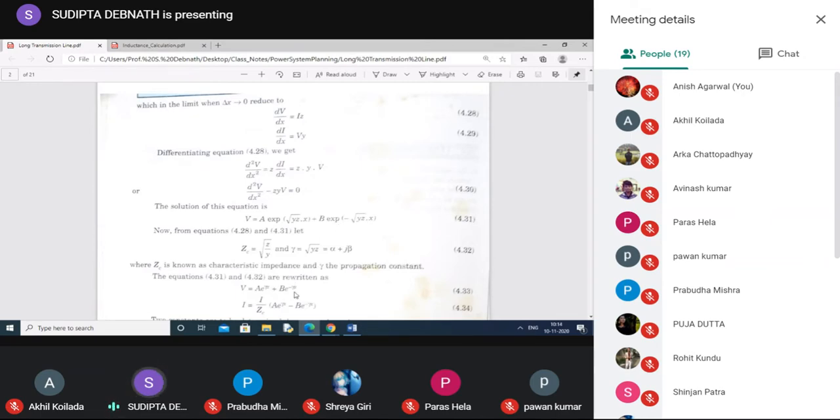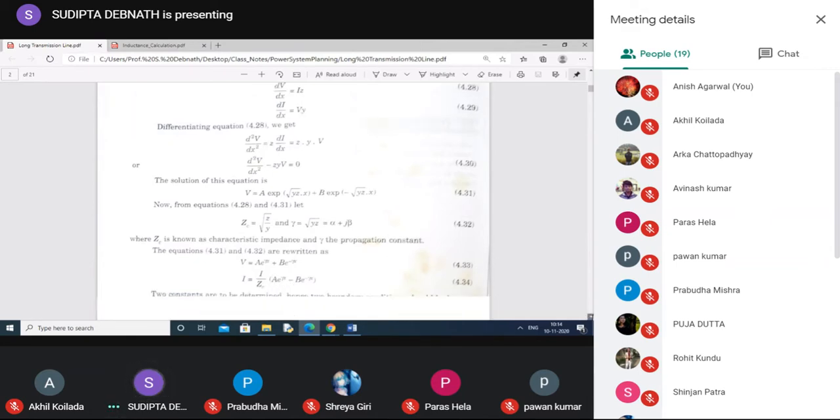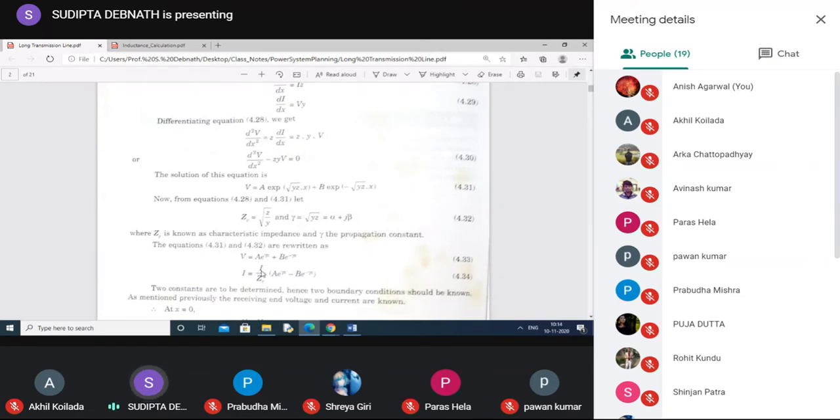Similarly, what will be I? I is 1 by Z dV/dx. So you can find I from here. Just find dV/dx and divide by Z. You will find I in this form, though it is not shown how they got it, but you can find it out. If we differentiate this one, you will get root over Y by Z. So ultimately this will be 1 by ZC, A e to the power gamma x minus B e to the power minus gamma x.